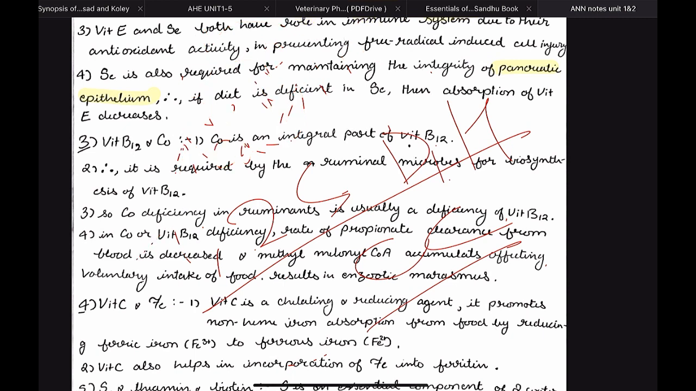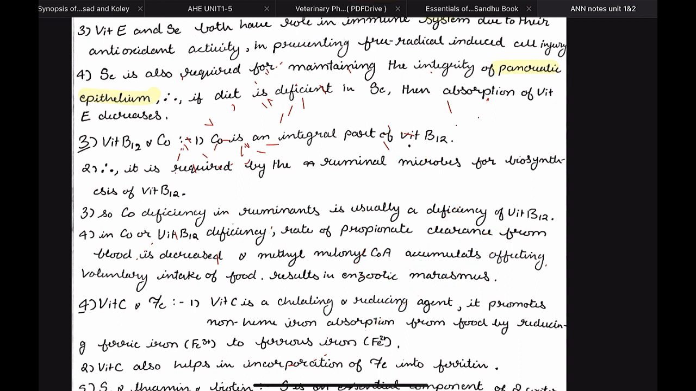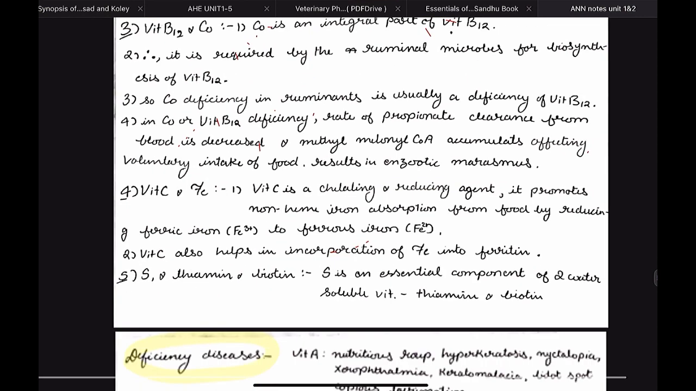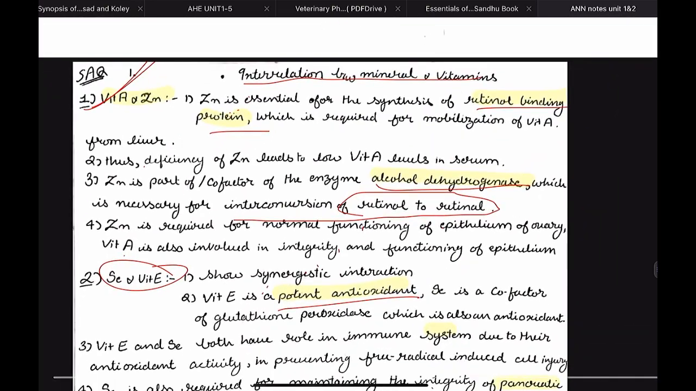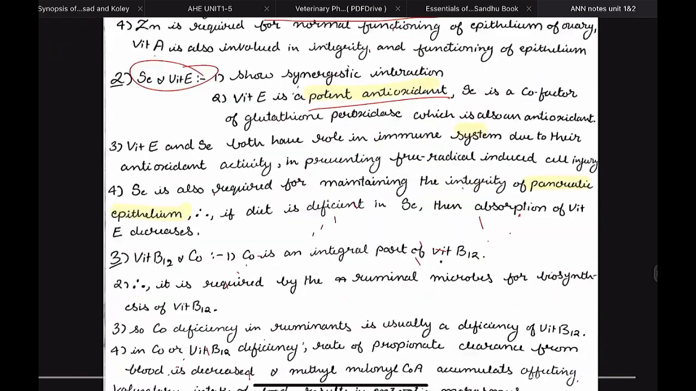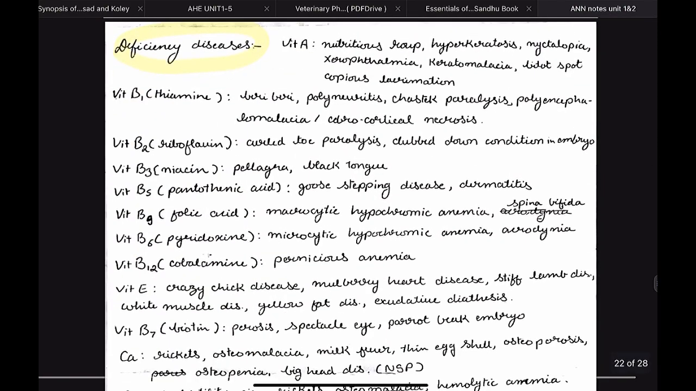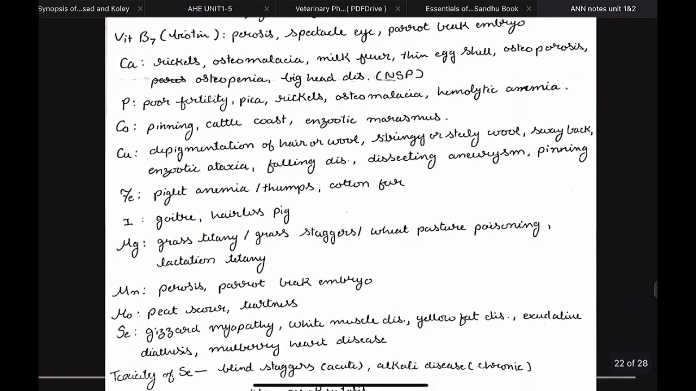And then there's also another hormone released by thyroid gland that is called calcitonin, and it is required for decreasing the level of calcium. It is responsible for decreasing calcium level in the blood. So this is all about the interrelationship between the minerals and vitamins that are important from an exam point of view. Then at last, let us see some deficiency diseases. I'll just talk about the various names which are important.